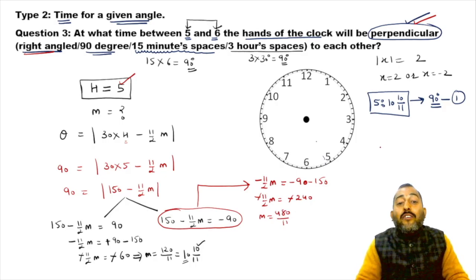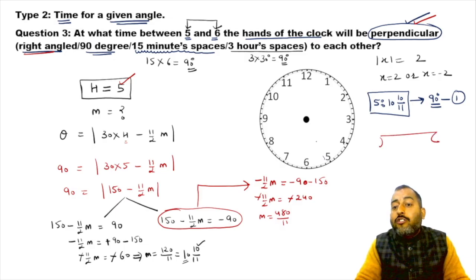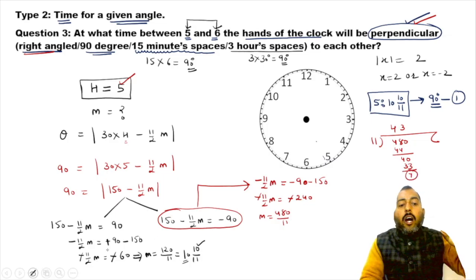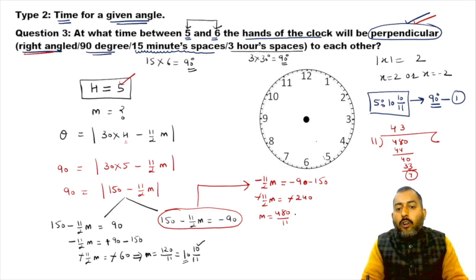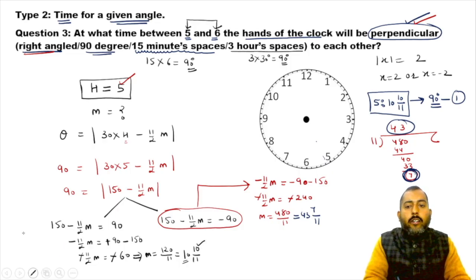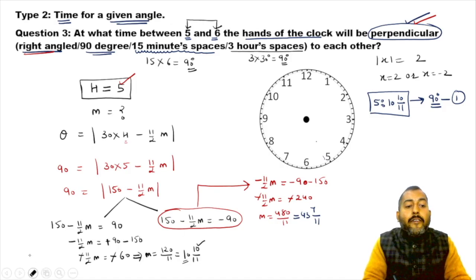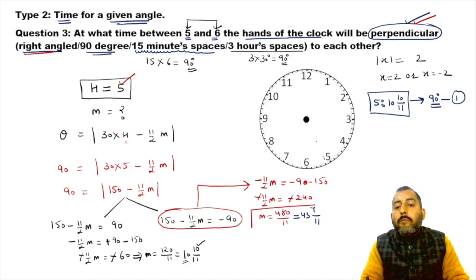Now, how to write 480 upon 11 as a mixed fraction? Simply divide 480 by 11. You know 11 4s are 44, so you're going to get 40 here. Now, 11 3s are 33, so 7 is the remainder. How to write a mixed fraction? You write the quotient in front, the remainder in the numerator and the divisor in the denominator. So 480 by 11 is 43 7 by 11.